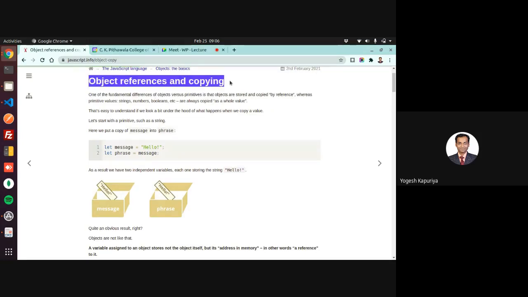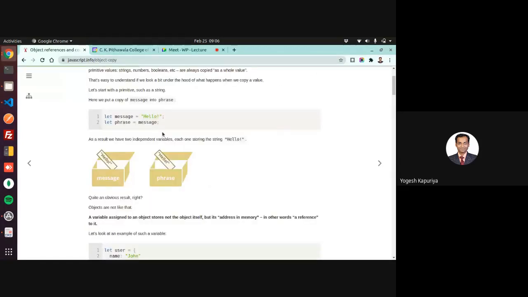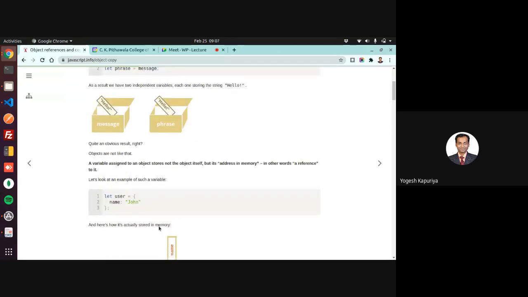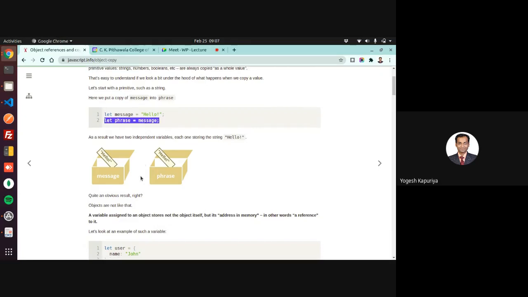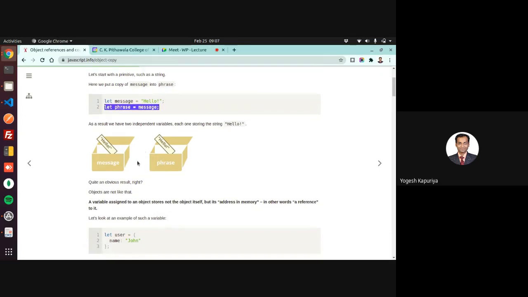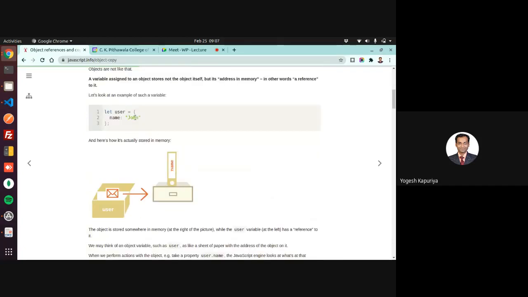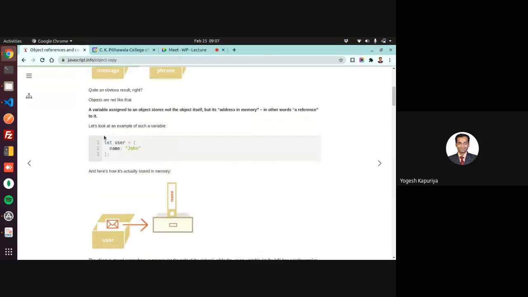An important thing here is object references and copying. Let's say you have one variable, message, equal to hello, and then you say another variable is equal to message. In the case of a string, you have two variables in memory. But in the case of an object, let's say you have let user, an object. So you will have a user object in memory.